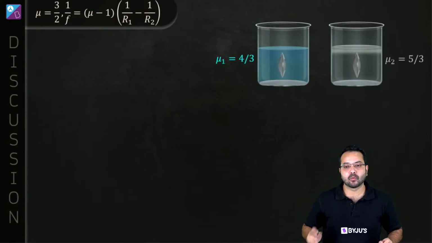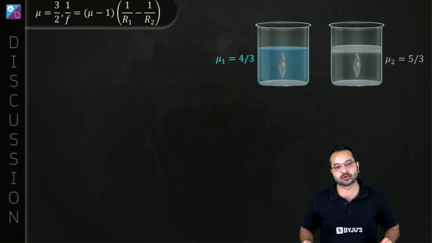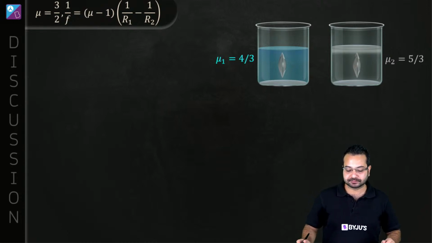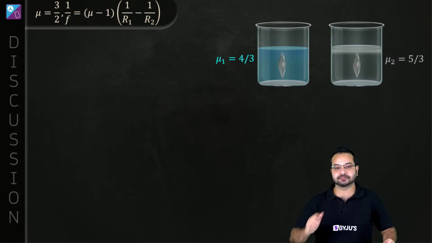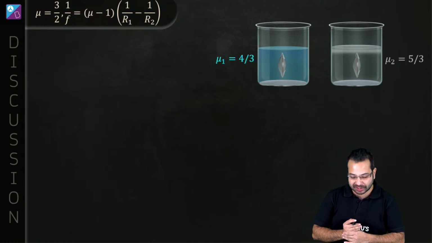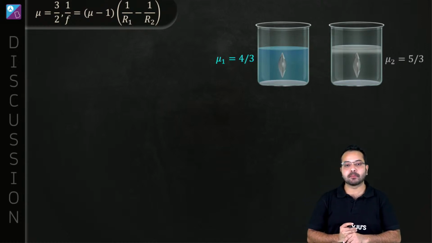First thing, what is the concept that we are going to use over here? Quickly let me know. What are we dealing with here? Which concept are we dealing with over here? We're talking about the focal length of lenses, right?